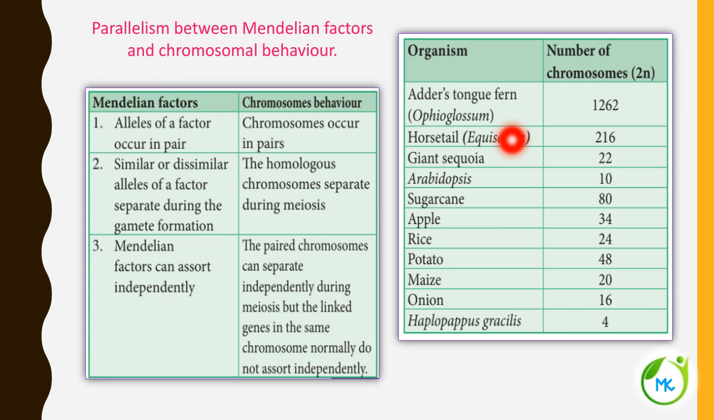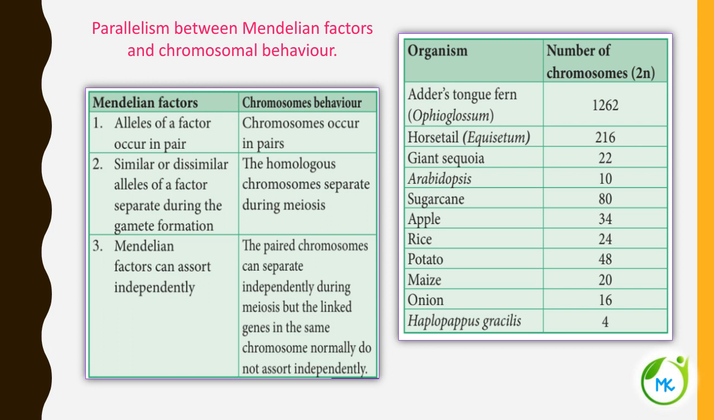Giant sequoia 22. Arabidopsis 10. Sugarcane 80. Apple 34. Rice 24. Potato 48. Maize 20. Onion 16. And Haplopappus gracilis consists of 4 chromosomes. So this can be asked in objectives also. Here they have given the different organisms with their diploid number of chromosomes.